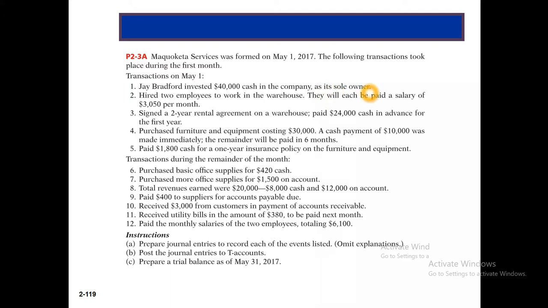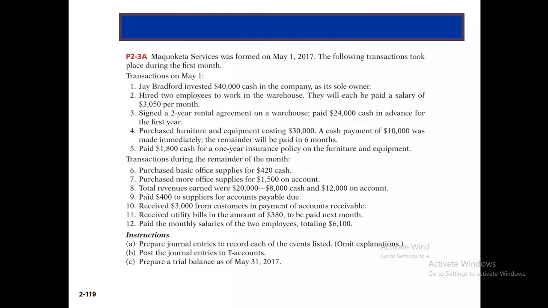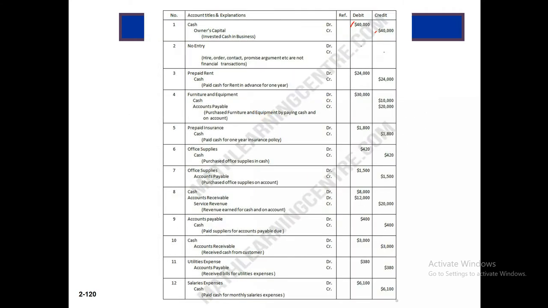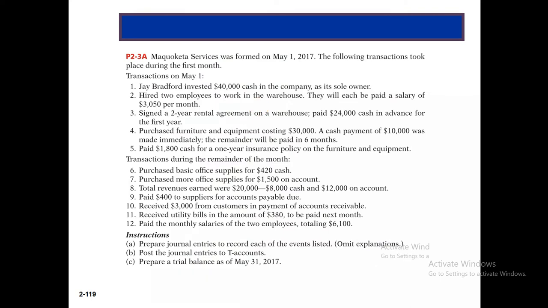For this transaction, cash will be debit and owner's capital will be credit. So this is the cash debit and owner's capital credit. Okay. And second, hire two employees to work in the warehouse. They will each be paid a salary of this figure per month. So this will be no transaction, no entry, because we couldn't pay any amount as yet.